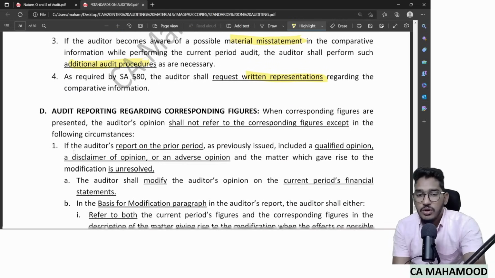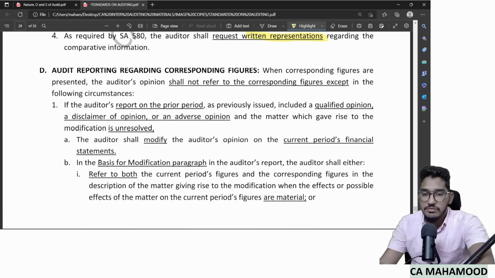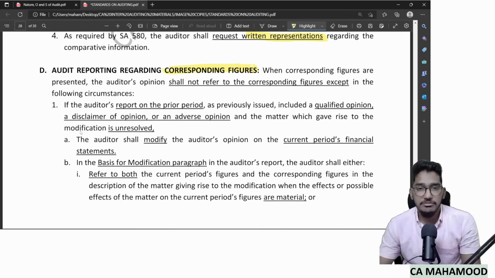Now, when it comes to auditor's reporting requirements, first we will talk about corresponding figures. As I have mentioned, in normal circumstances, if it is a case of corresponding figures, your opinion shall refer only to the current year. You have nothing to do with the prior period's information. However, there are some exceptions to this rule.